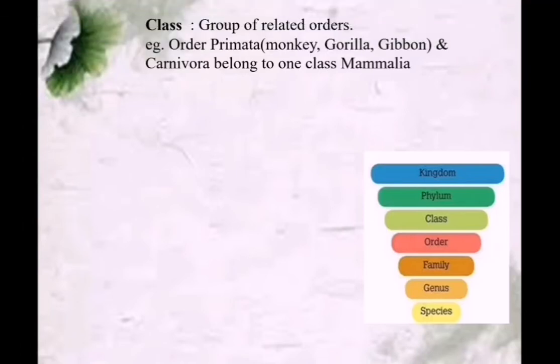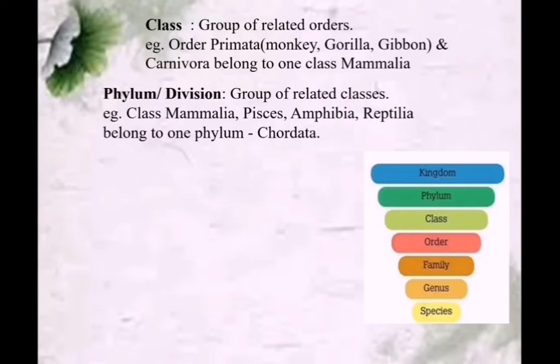Next higher order is phylum or division. For animals it is phylum and for plants it is division. A group of related classes are coming under phylum or division.